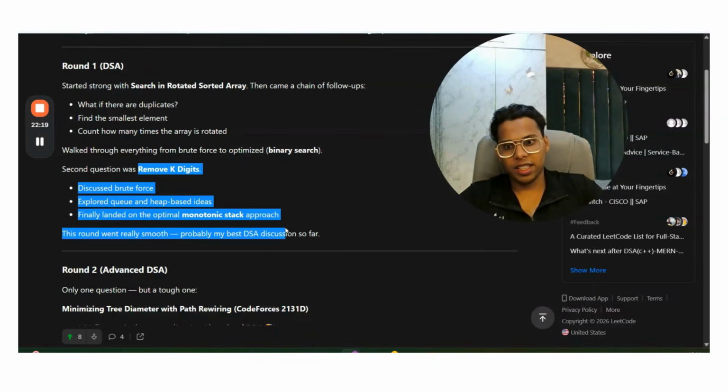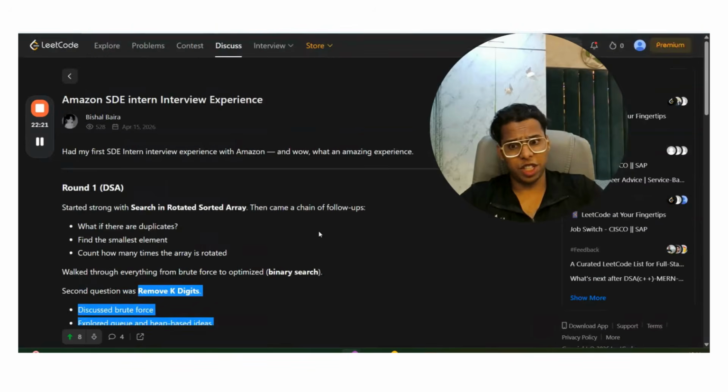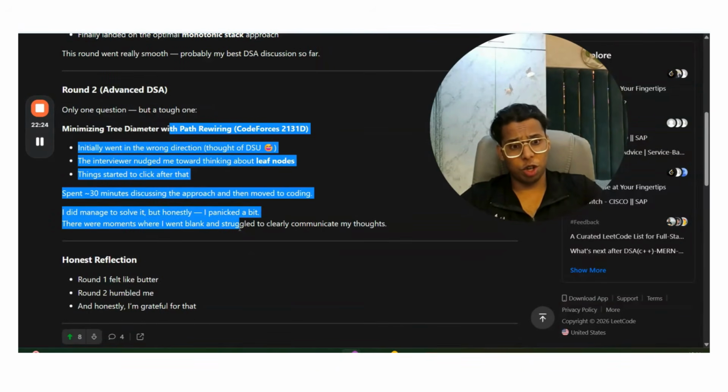Then Remove K Digits is a non-standard DSA problem. It is not available in DSA sheets. Then they ask a Codeforces question also in the DSA interview in round two.